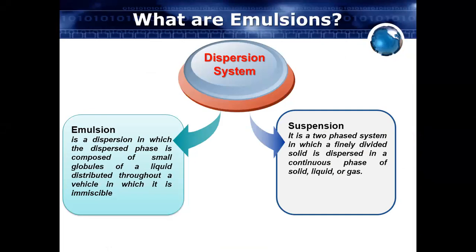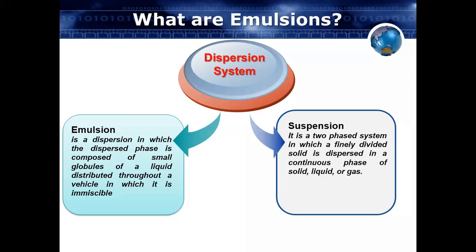So in suspension, we are adding insoluble drug particles, which are solids, into the liquid. But in the emulsion, both phases are liquid. The emulsion is a dispersion in which the dispersed phase is composed of small globules of liquid, which are distributed throughout a vehicle in which it is immiscible. It means in the emulsion, we are dispersing a liquid into another liquid. So both phases are liquid. That's why it is called the emulsion.